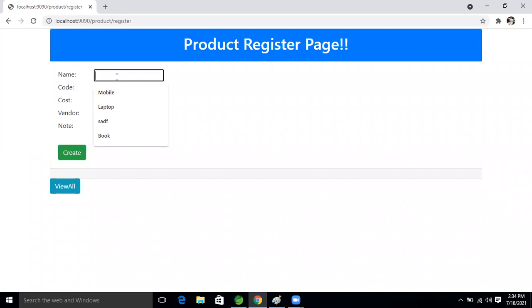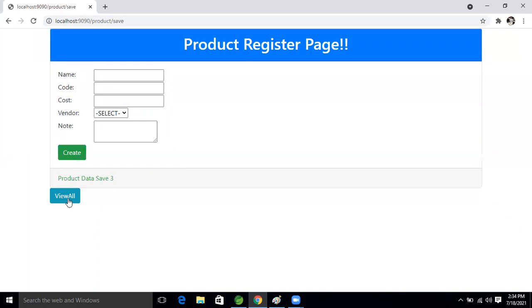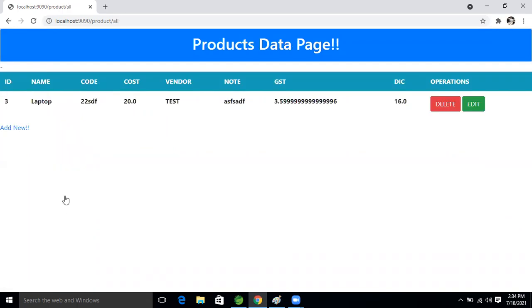The client can understand. Now again, laptop 20, anything. Here 20, here test, and here anything. So what will we do now? Come here. If you refresh at this time, you will get nothing. See, I'm refreshing the page, because the ID is existing.